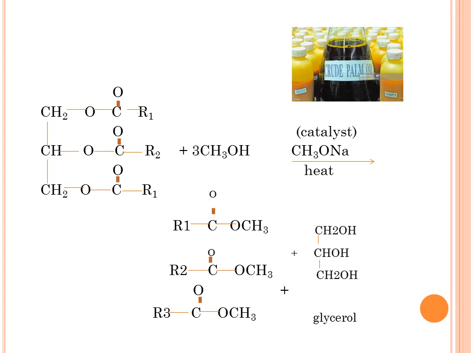This is the reaction. Here the first reactant is nothing but the oil, any ester it will be, and then it is reacted with methanol and sodium methoxide, that is the catalyst, and so we will get a mixture of three different esters, that is nothing but our biofuel, and one product we will get, that is glycerol, that we have to take in the water phase, and then we can separate out our oil, that is a mixture of different esters.